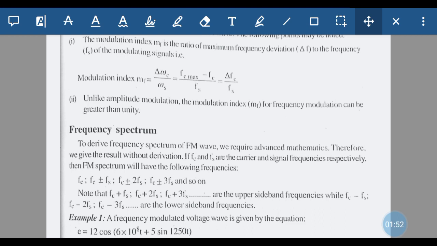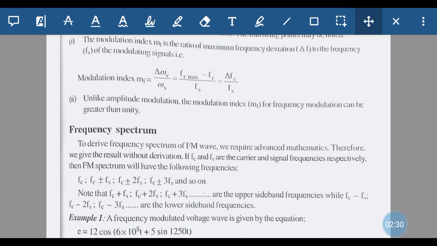But in the case of the frequency spectrum of frequency modulated waves, the analysis is very complicated and needs very high mathematics. Therefore we will discuss only the result. If we analyze the frequency modulated wave using this mathematics, we will find that the frequency spectrum consists of different frequencies: Fc, then Fc plus or minus Fs, Fc plus or minus 2Fs, Fc plus or minus 3Fs, and so on.